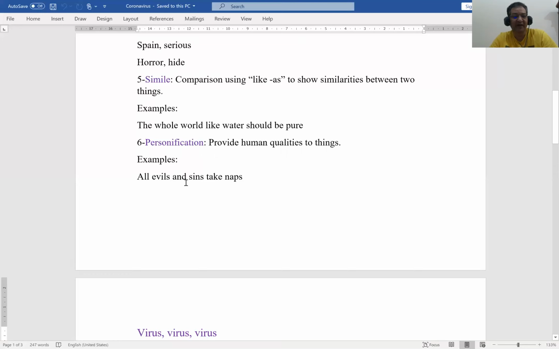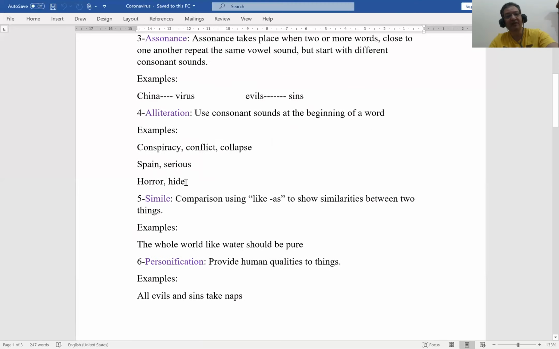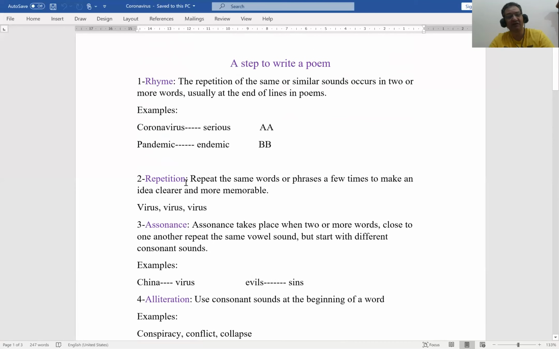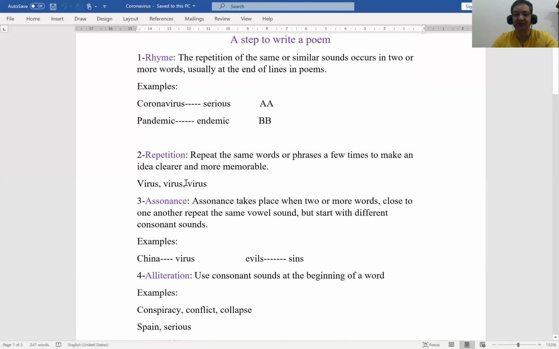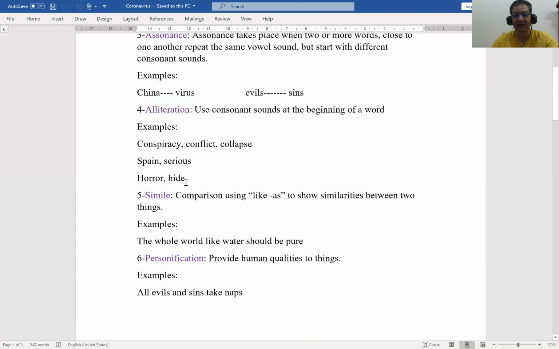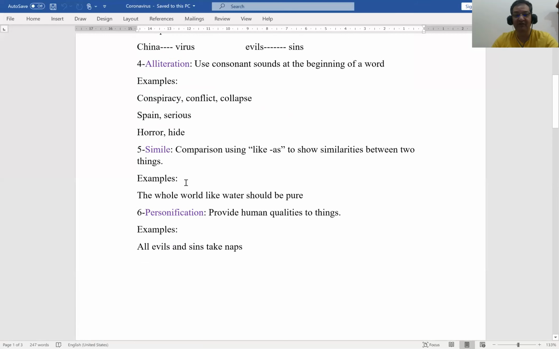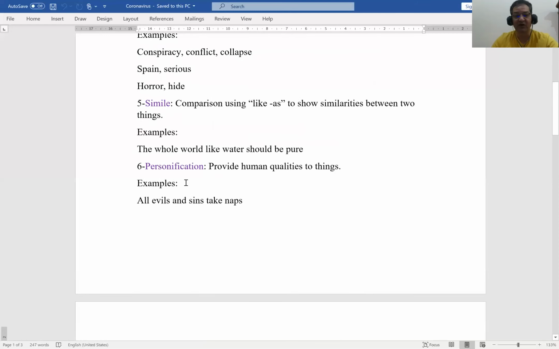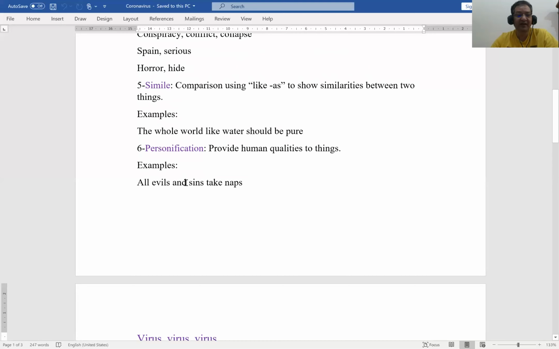So I provided the human quality of naps to something. This is called personification. Now you have understood the poetic devices I have already mentioned: one, rhyme; two, repetition; three, assonance; four, alliteration; five, simile; and the last one, not the least, personification.